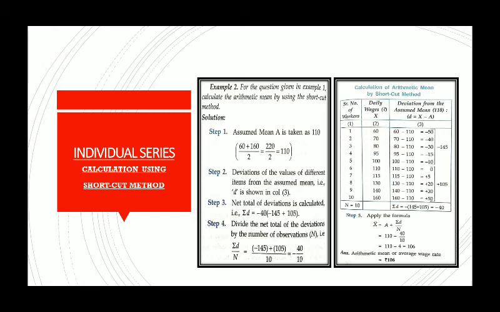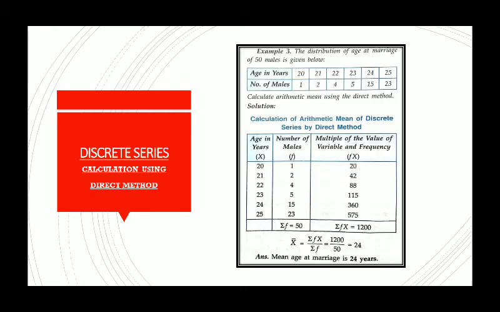So moving to the next, discrete series. In case of discrete series, let's start with the direct method first. Here in sum number example 3, you can see that age of marriage of 50 males is given. At the age of 20, 21, 22, 23, 24, 25, the number of males who got married is given. You need to calculate the average or mean using direct method.